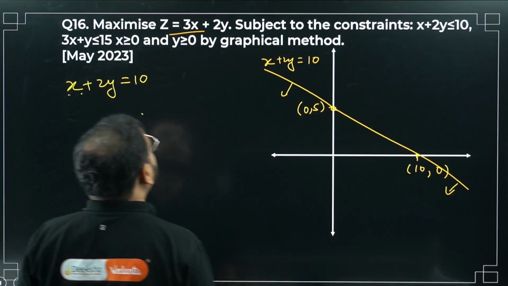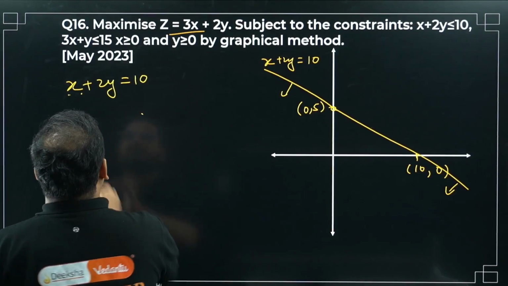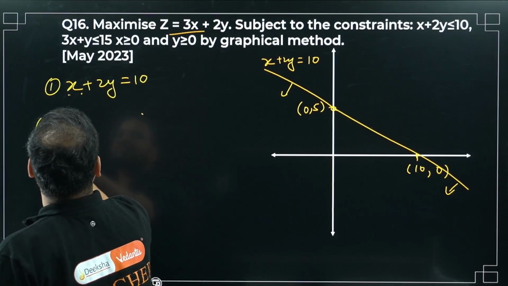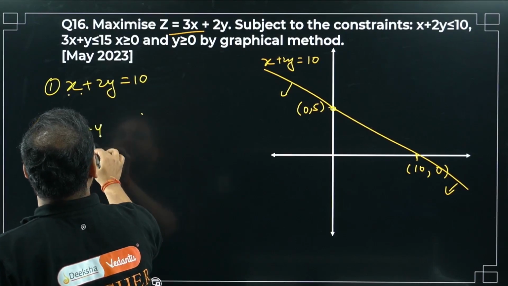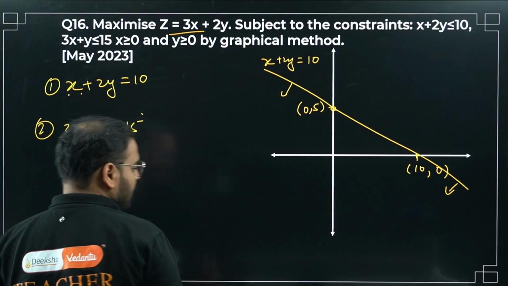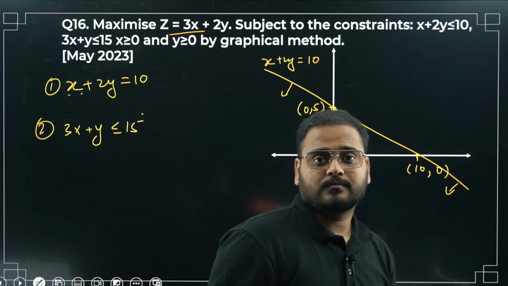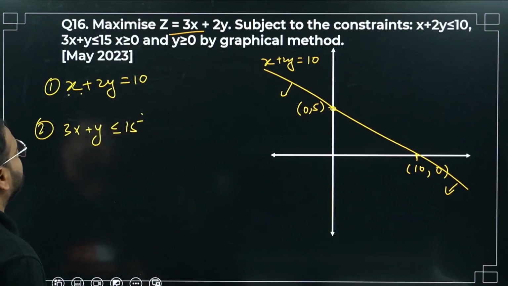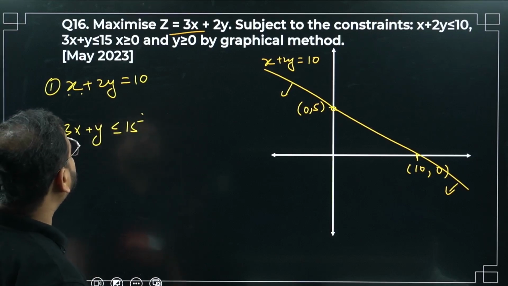Okay, let's move on. Next is 3x plus... the first one is done. The second one, please check: 3x plus y less than 15. One more thing, I am doing it directly, but you have to do it like this. I'll show you for this particular constraint, 3x plus y less than 15.